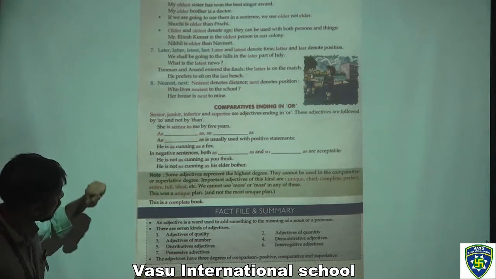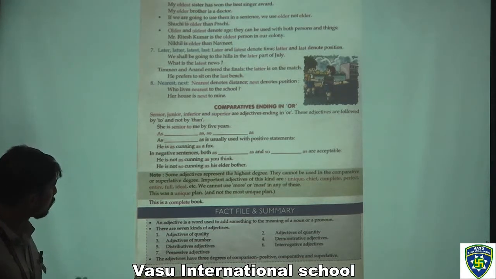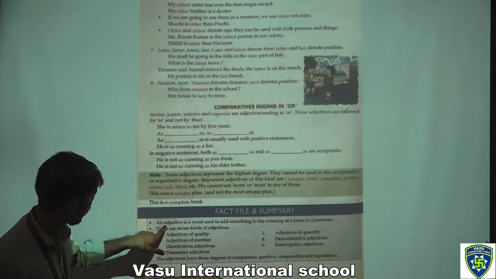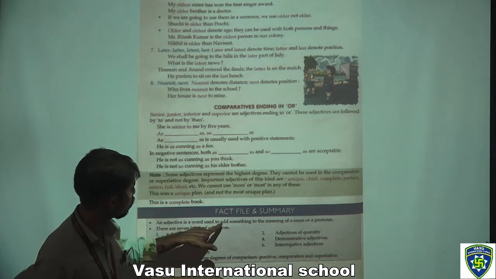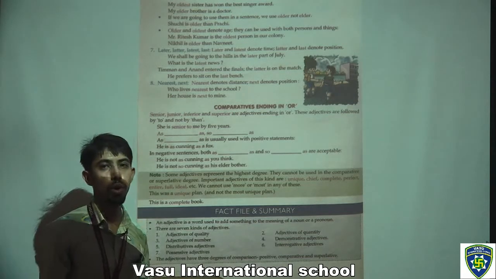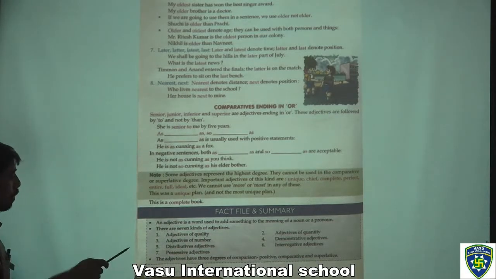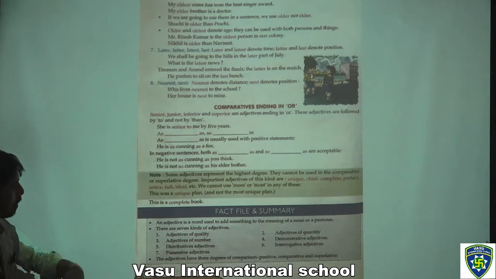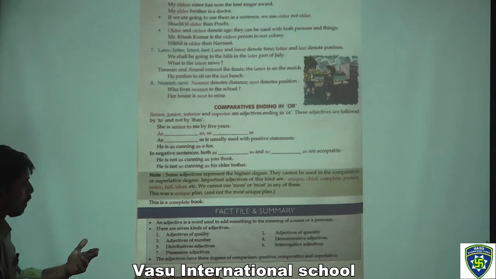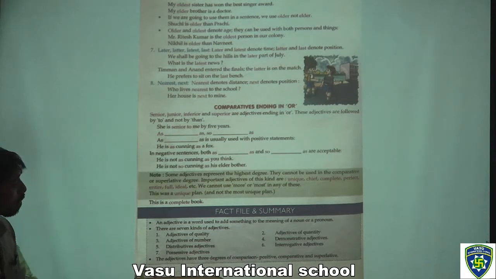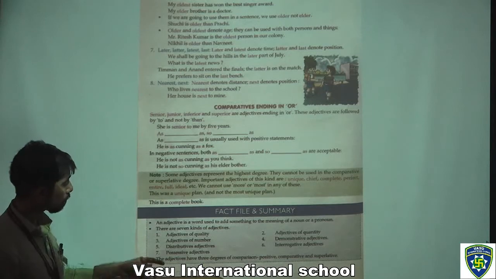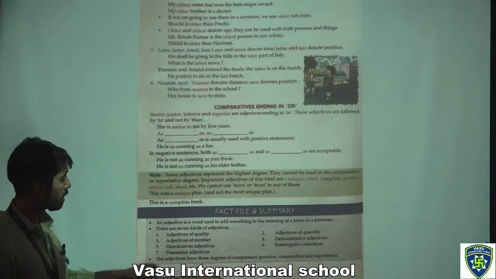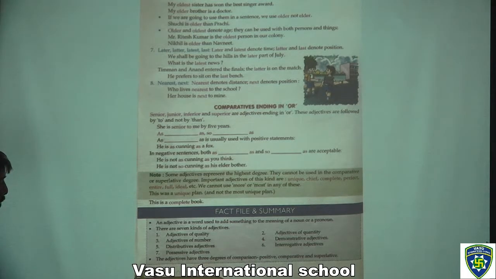The last note we have here is the fact file and summary. So we should go for the fact file and summary. The first point is that an adjective is a word used to add something to the meaning of a noun or a pronoun. You have to understand this. You have to learn this. And as you know, we have seven kinds of adjectives. The first is adjectives of quality, second adjectives of quantity, third adjectives of number, fourth demonstrative adjectives, fifth distributive adjectives, sixth interrogative adjectives, seventh possessive adjectives.